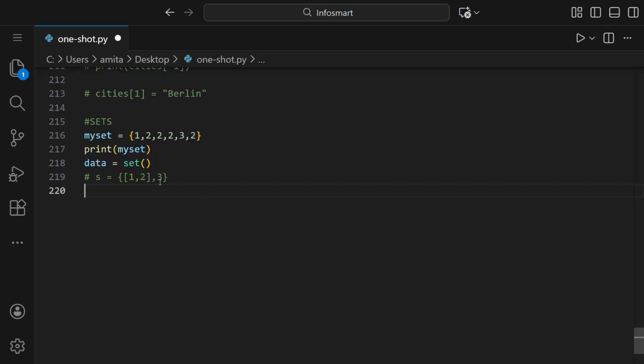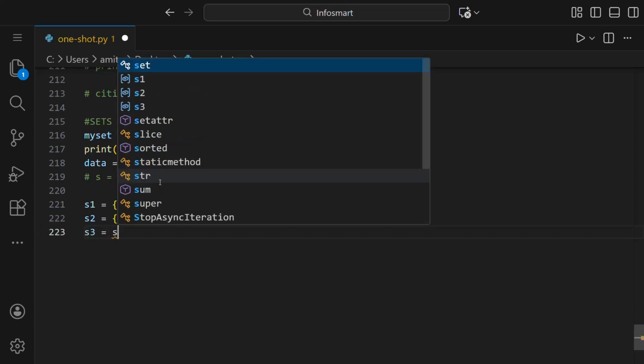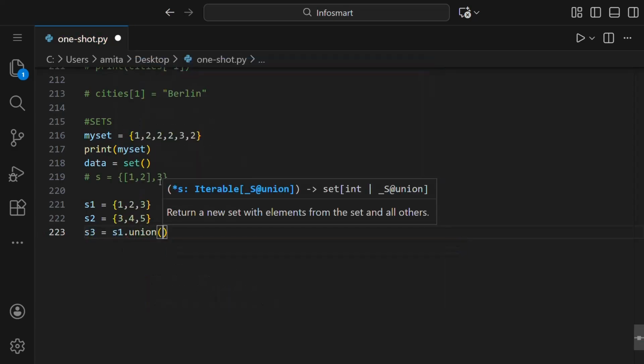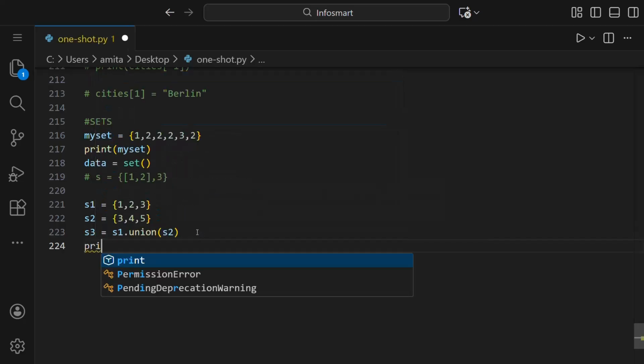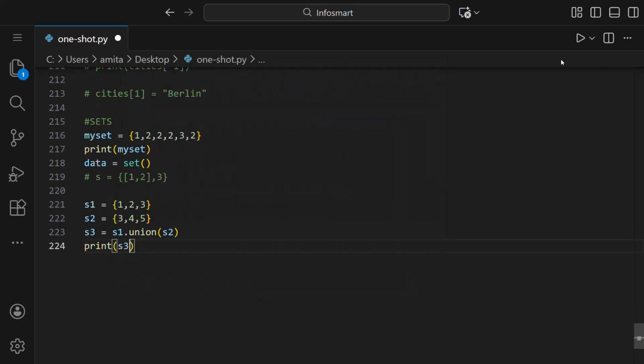So sets support mathematical operations like union and intersection. If we make set 1, like 1 comma 2 comma 3, and we make set 2 as 3 comma 4 comma 5, and we say set 3 is the union of both. So S3 is equal to S1 dot union S2, and we will print S3 here. Let us comment this.